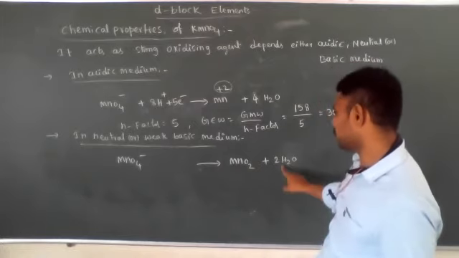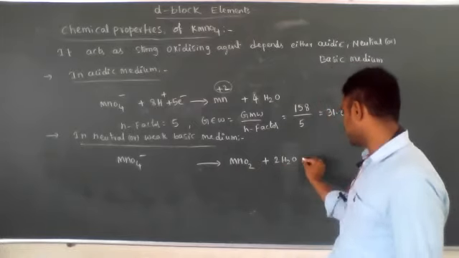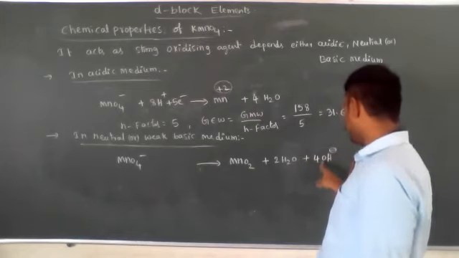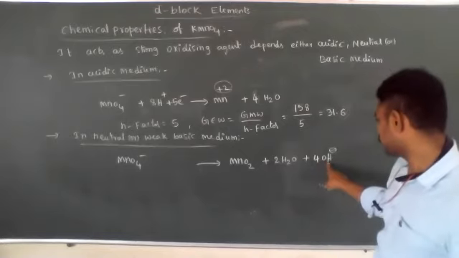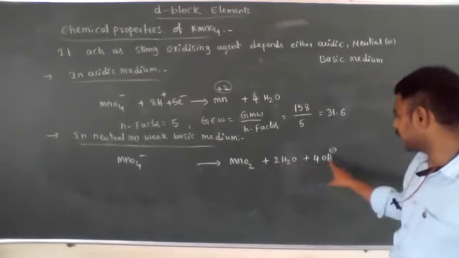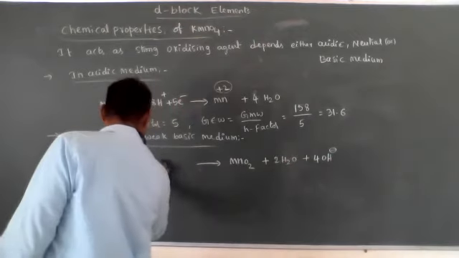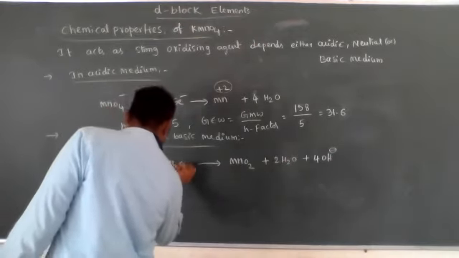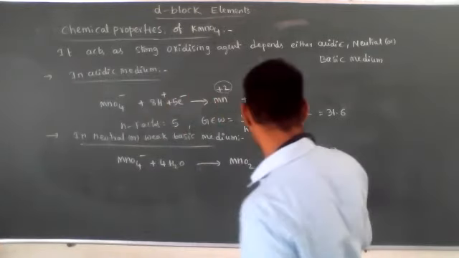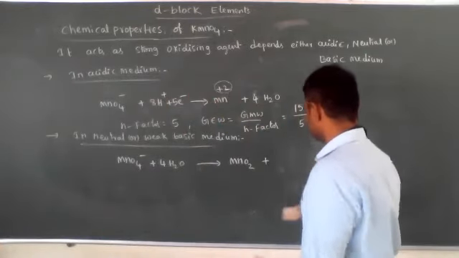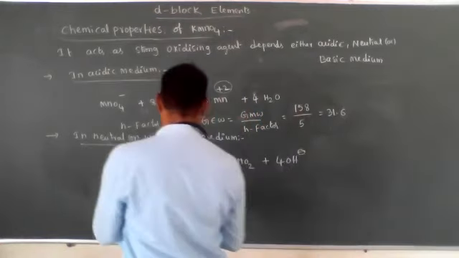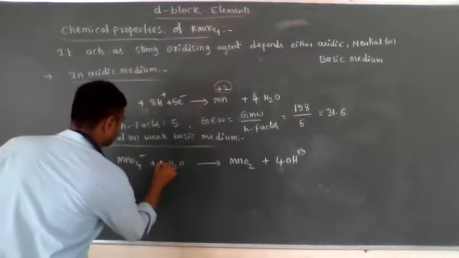How many OH minus ions? 4 hydrogens extra came, so 4 OH minus ions we need to add. Then on the other side, 4 hydrogens and 4 oxygens extra came. Already 2 is present and again 4 means 4H2O. Now we cancel the 2 and 4H2O, and we can simply write the equation with 4 OH minus on one side and 2H2O on the other.